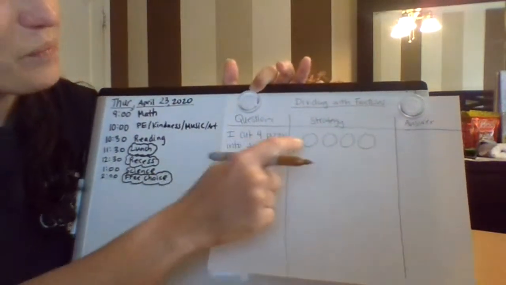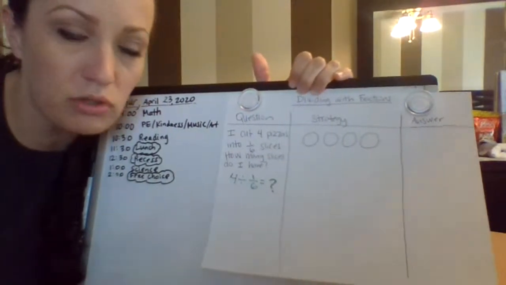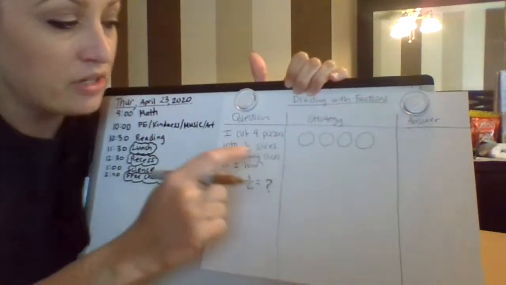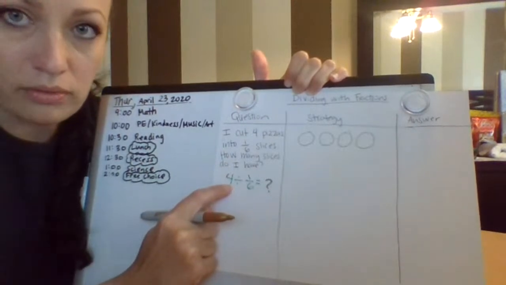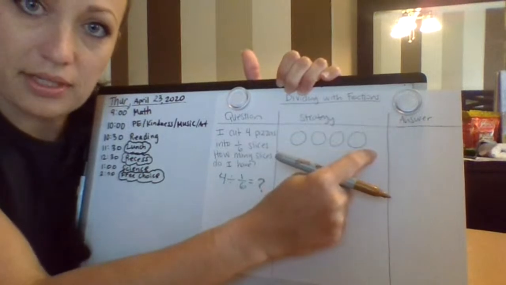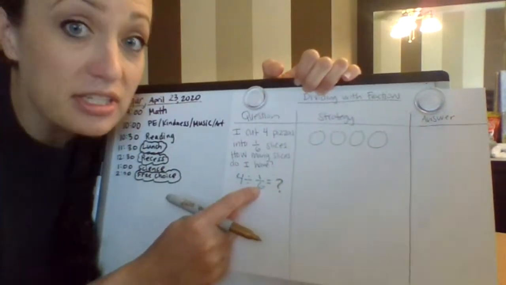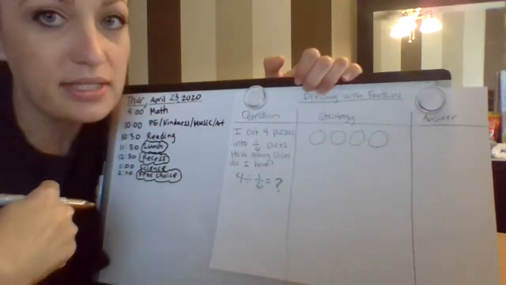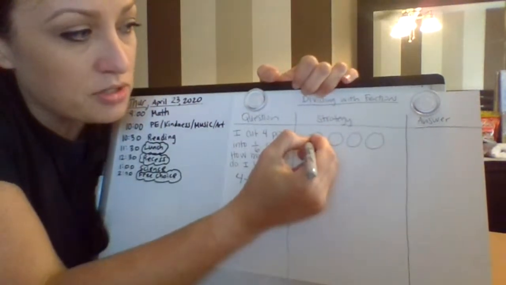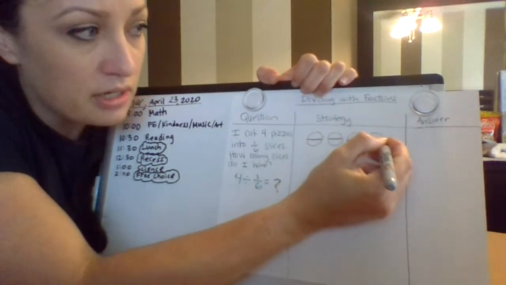Okay. So I went ahead and already drew an area model. To me, it makes sense that it's pizza, so I made an area model using circles. We have 4 whole pizzas divided by 1/6, so I drew out my 4 whole pizzas. Then I'm going to have to cut them into sixths. What makes it easier for me is to start with cutting them all in half, because 6 is an even number.